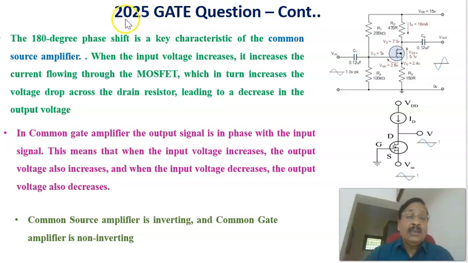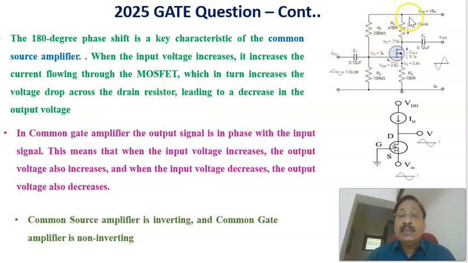Now continuing the same problem. Here is the common source amplifier circuit diagram, in which we have already explained the phase relation between output and input. They are 180 degrees out of phase, and the 180 degree phase shift is a key characteristic of a common source amplifier. When the input voltage increases, the gate input increases and the drain current increases, which in turn increases the voltage drop across the drain resistance.